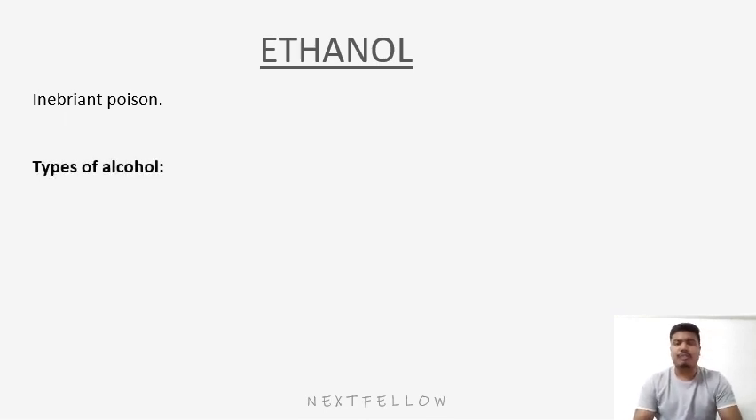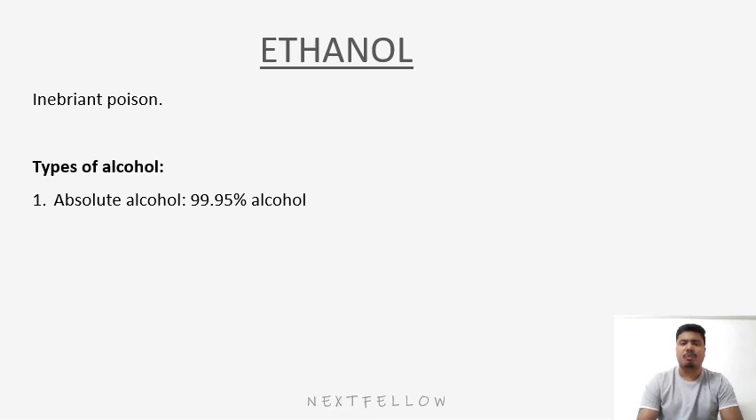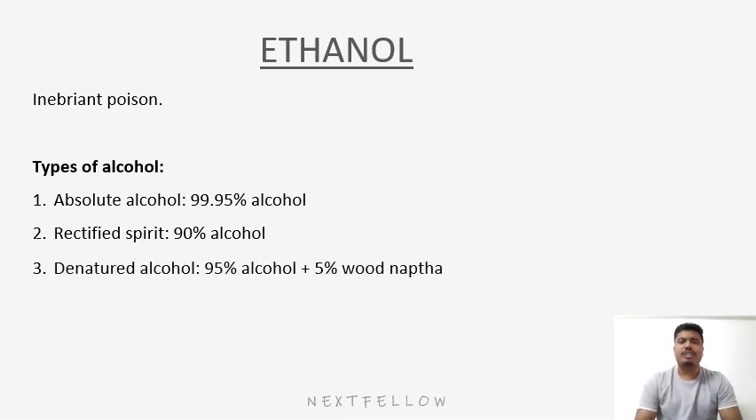Now, first we have to learn about the various types of alcohol. What do we mean by absolute alcohol? Absolute alcohol is an alcohol which contains 99.9% alcohol, that is 0.05% water. What is rectified spirit? That is 90% alcohol. And what is denatured alcohol? Denatured alcohol is 95% alcohol and 5% wood naphtha. The wood naphtha is added to make it unfit for drinking.